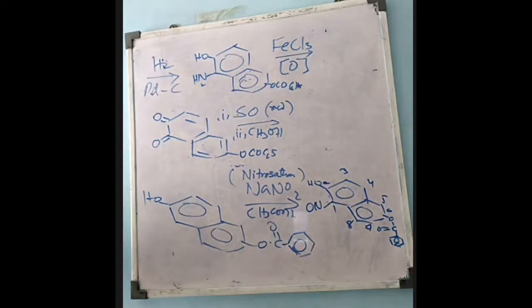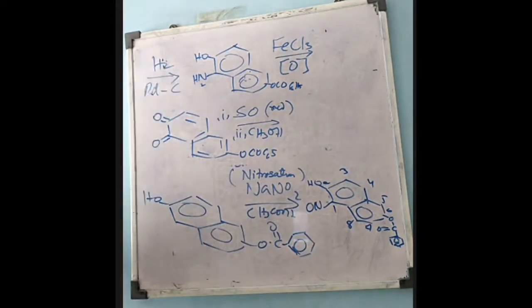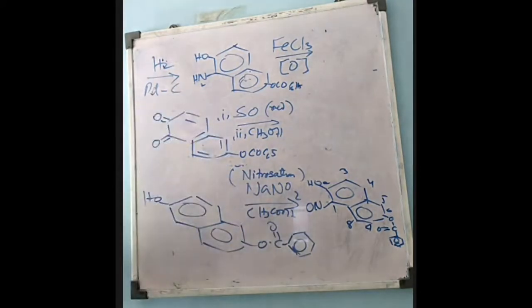we say yes. Instead of palladium, we can use platinum, we can use sulfur, we can use selenium. They have the same effect; their action is the same. C is for the charcoal, that is activated charcoal. So this reagent is the reducing agent. The nitroso group is reduced into the amino compound.